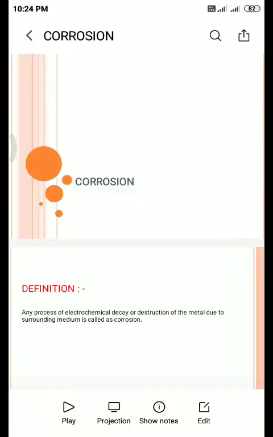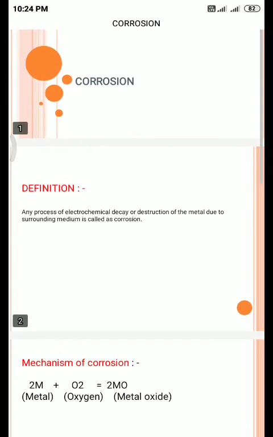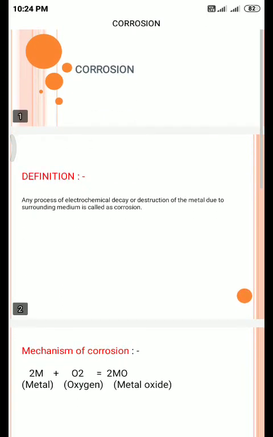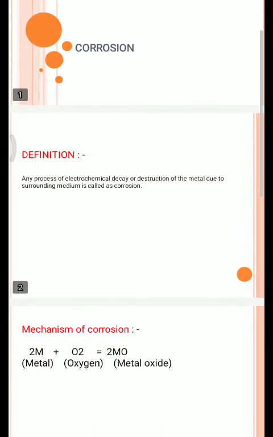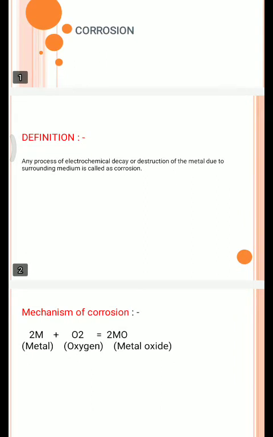Hello, today we are going to see something about corrosion. So, what is corrosion? Corrosion means destruction of the metal, or in a simple way it is also called the rusting of iron. The definition of corrosion is any process of electrochemical decay or destruction of the metal due to the surrounding medium.